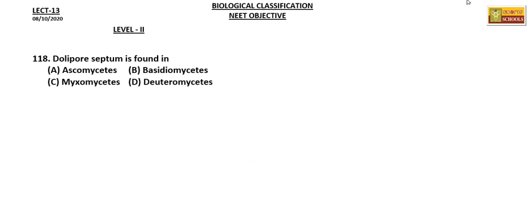Next question, dolipore septum is found in. So let's see here. In most fungi of basidiomycetes, we see the presence of this dolipore septum.